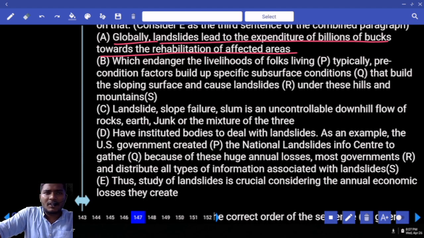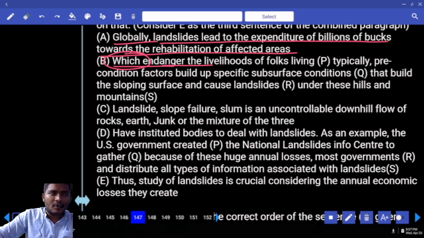Yes, no, none of the above. Okay. Next, B is starting with which endanger. Here, is which a question or a relative pronoun? Relative pronoun. Relative pronouns cannot be used in the beginning. Eliminate that. Next one. What else is there here?